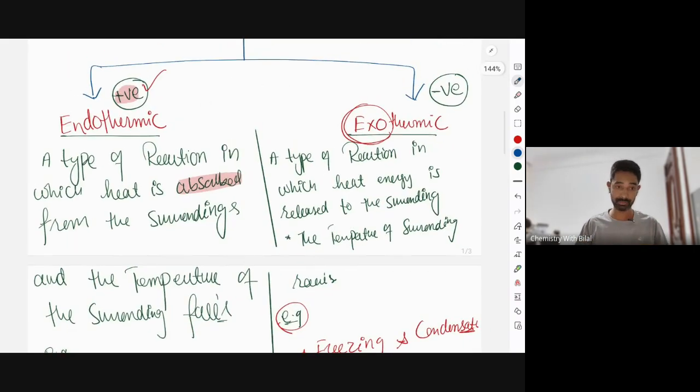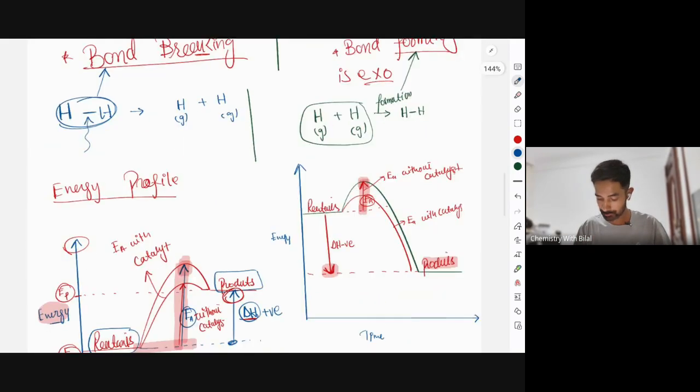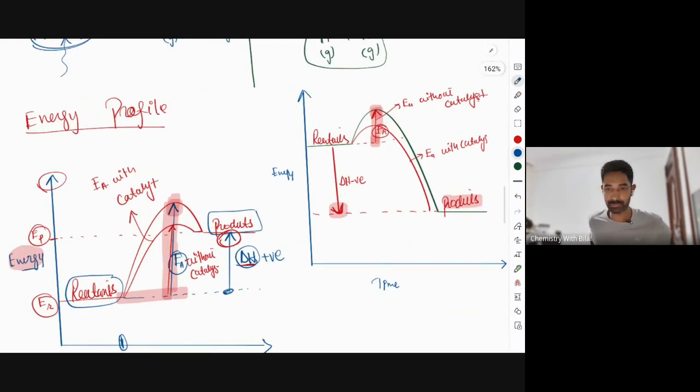In an endothermic reaction, heat is absorbed from the surroundings and the temperature of the surroundings falls. And bond breaking is a perfect example of an endothermic reaction. Bond breaking is endothermic. Bond forming is exo. The most important thing we studied today is the energy profile diagram for both endo and exo. Activation energy is the energy needed to start a reaction.